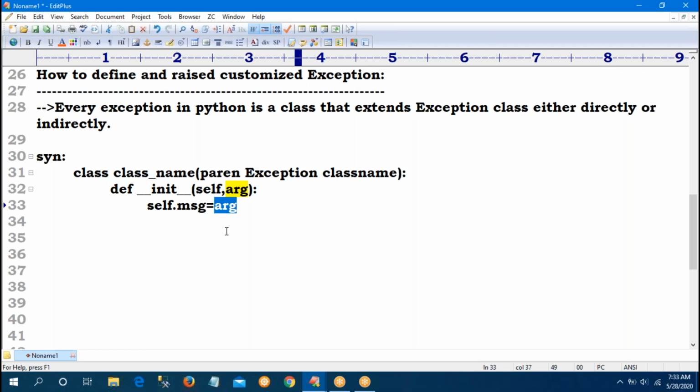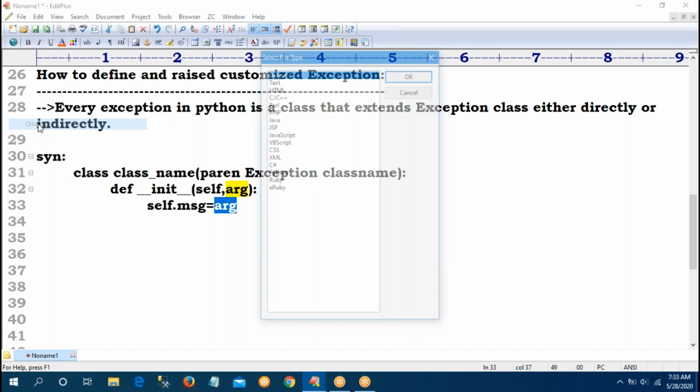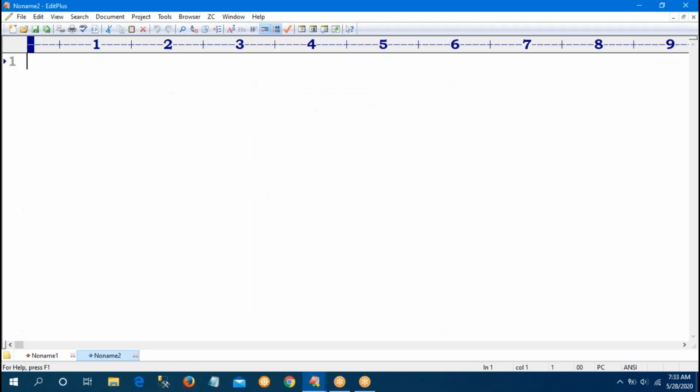That is the syntax. So now what is my program? Take the Python program. First my class is TooYoungException. So what is the main class? Exception class, inheritance concept.